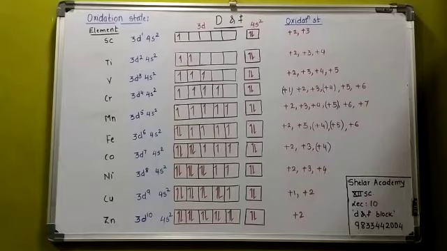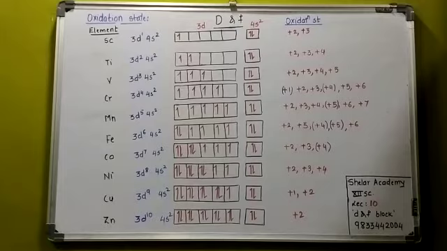The transition elements, except a few, show a large number of variable oxidation states. The various oxidation states are related to the electronic configuration of the elements, as written in the chart. The variable oxidation state of the transition elements is because of the involvement of the (n-1)d and the outer ns electrons.